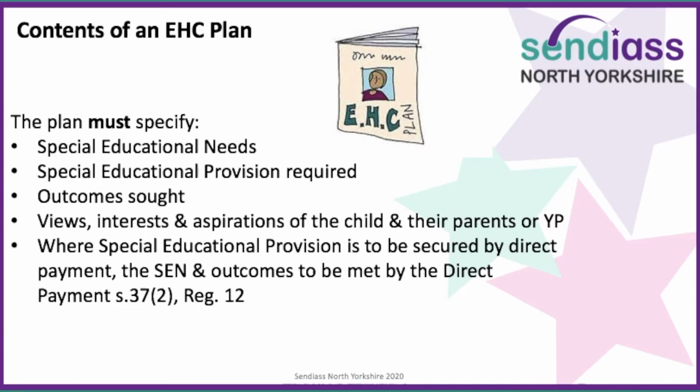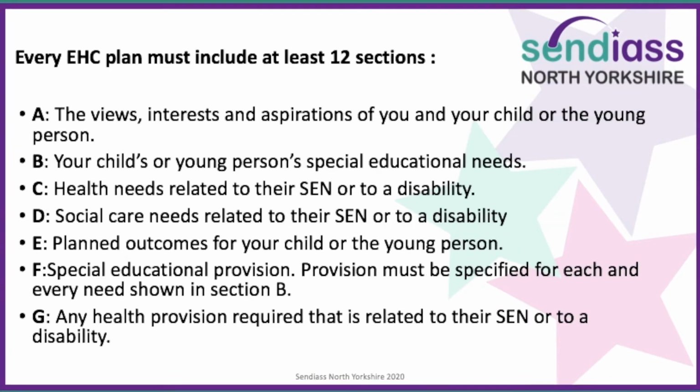Where special educational provision is to be secured by direct payments, the special educational needs and outcomes to be met by the direct payments must also be specified. Every Education Healthcare Plan must include at least 12 sections.